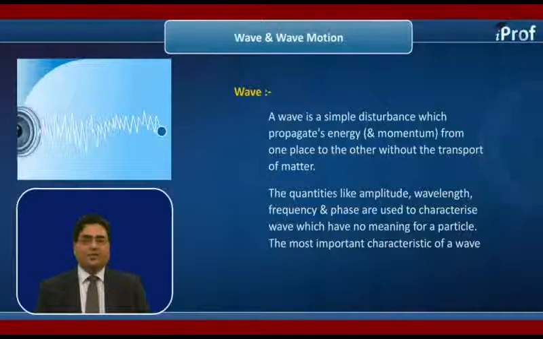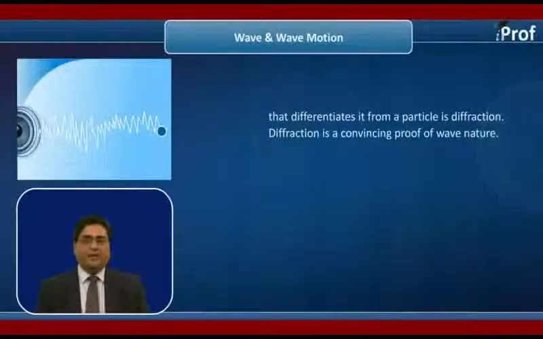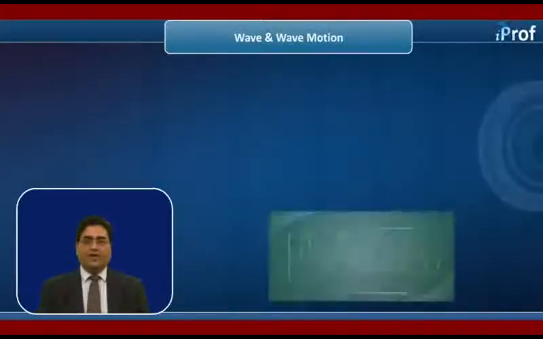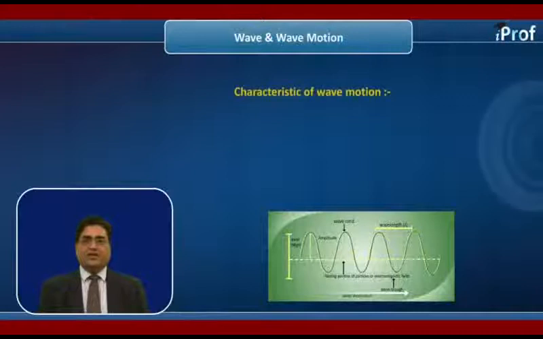a particle. The most important characteristic of a wave that differentiates it from a particle is diffraction. Diffraction is a convincing proof of wave nature. What is wave motion? The process of energy transmission in which disturbance propagates energy by affecting the medium without the actual transport of matter. Now let's see the characteristics of wave motion.